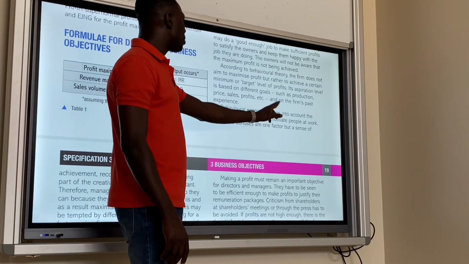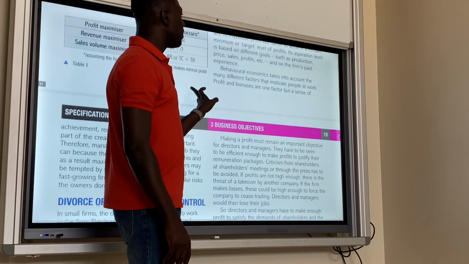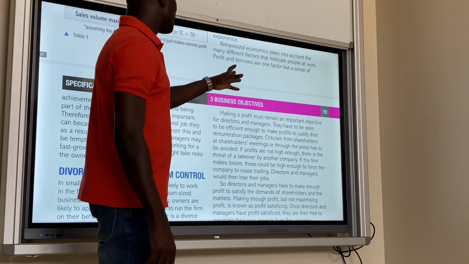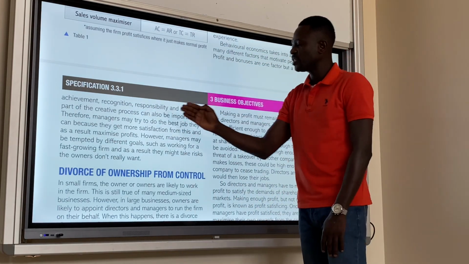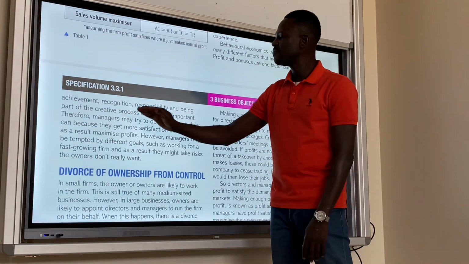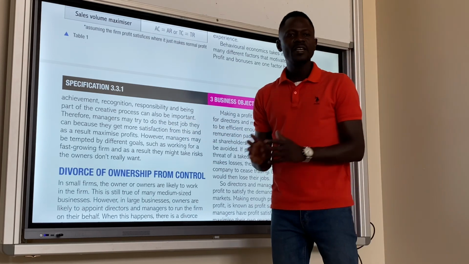Behavioral economics takes into account the many different factors that motivate people at work. Profit and bonuses are one of the factors, but a sense of achievement, recognition, responsibility, and being part of a creative process can also be important.